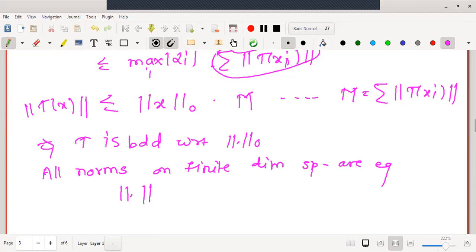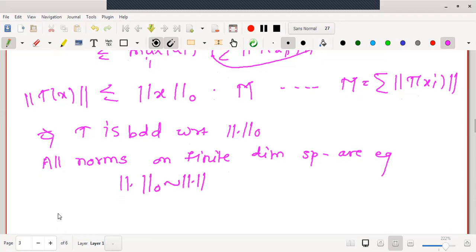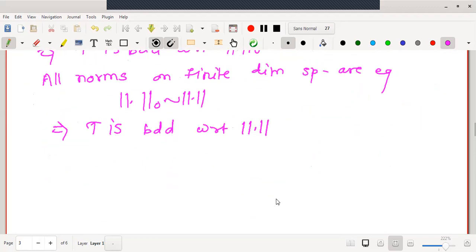Hence, norm 0 is equivalent to any arbitrary norm. Therefore, the mapping T is bounded with respect to an arbitrary norm. If it is bounded with respect to an arbitrary norm, as well as the mapping is given to be linear, one can easily say that the mapping T is continuous